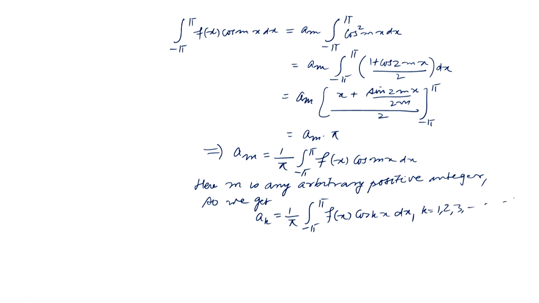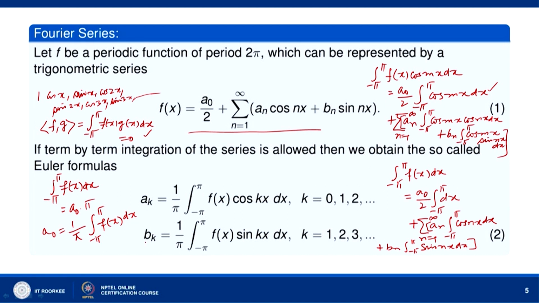Now, in order to find this b k, we multiply this equation by sin mx, and then integrate over minus pi to pi. So, just like we have found the value of a k's, we multiply f(x) by sin mx and integrate over minus pi to pi. Then what will happen?